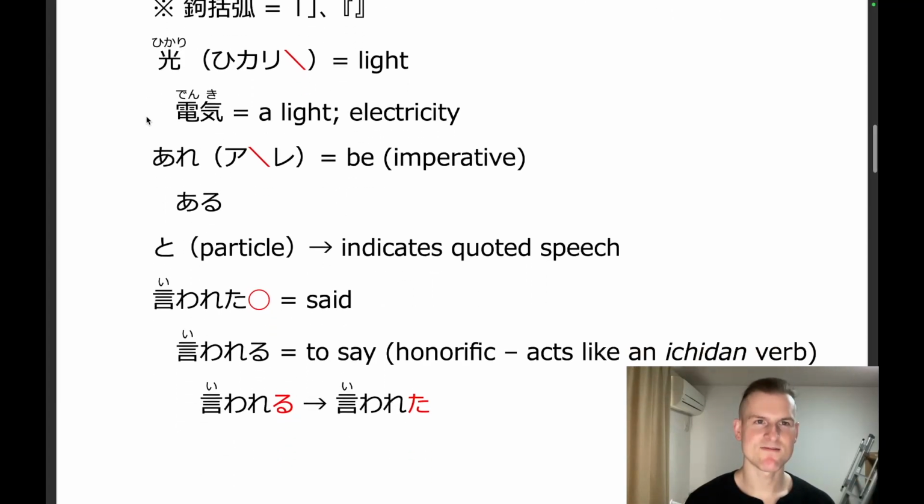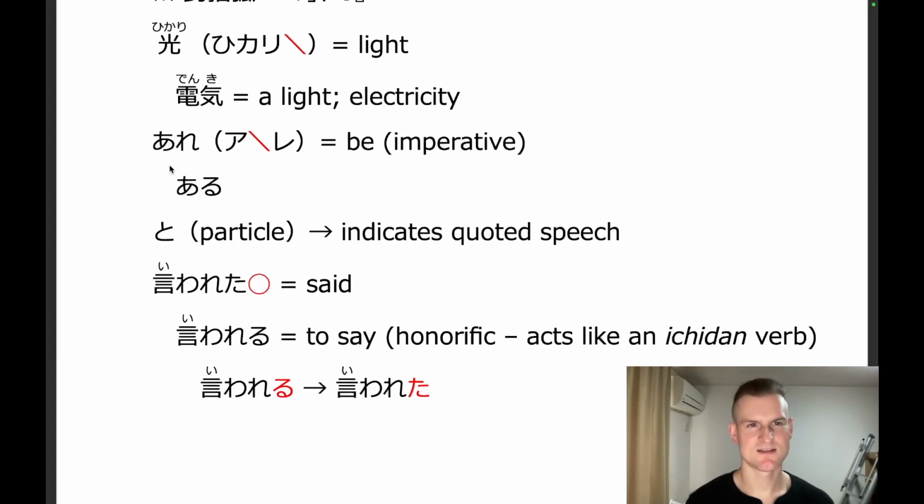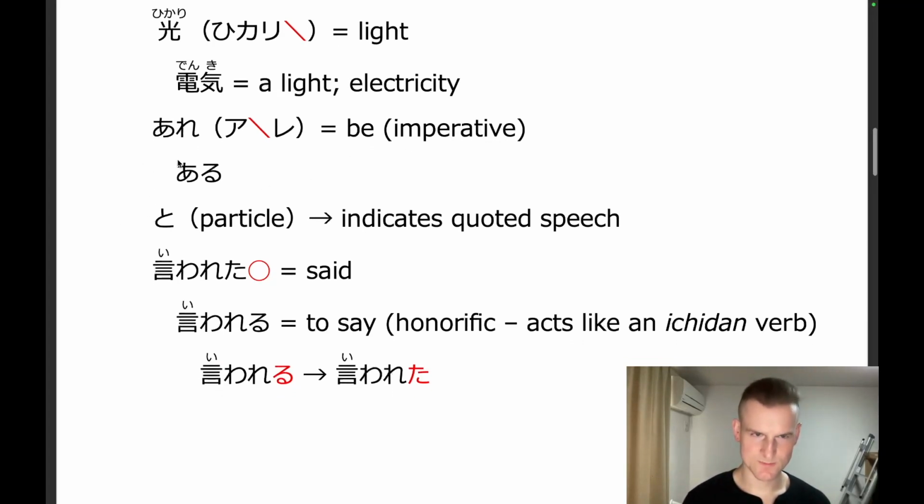And then we have are. Okay, so are. This is be, and it's the imperative form of the verb. So be as a command, or be as an instruction, etc. Okay, this comes from a verb we've seen already, aru, to be, to exist. And I would like to look at how these are formed for Godan verbs.